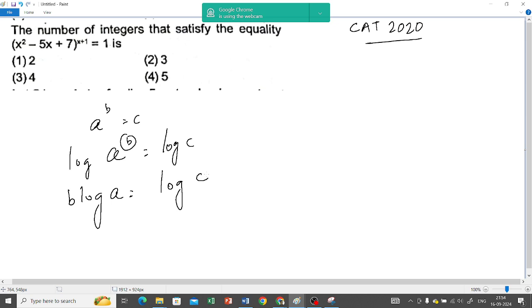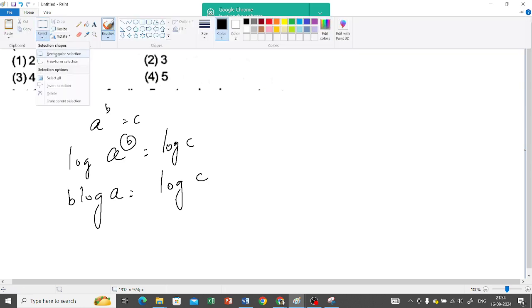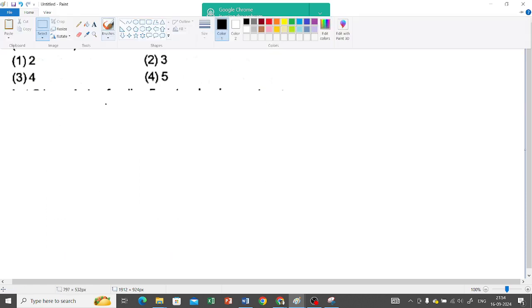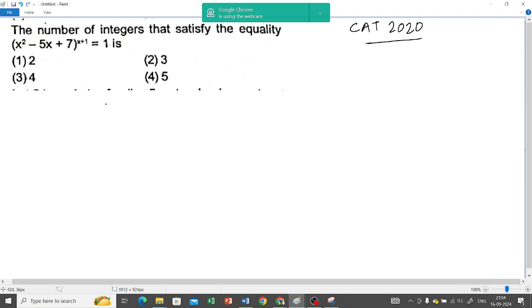B log a is equal to log c. Yes sir. So whenever you take log on both sides, the power comes in front. That is a rule of logarithm. There is a logarithm chapter that I have kept for last because you get only one sum from there in CAT. We'll definitely do that, but I'm doing it on a priority basis.